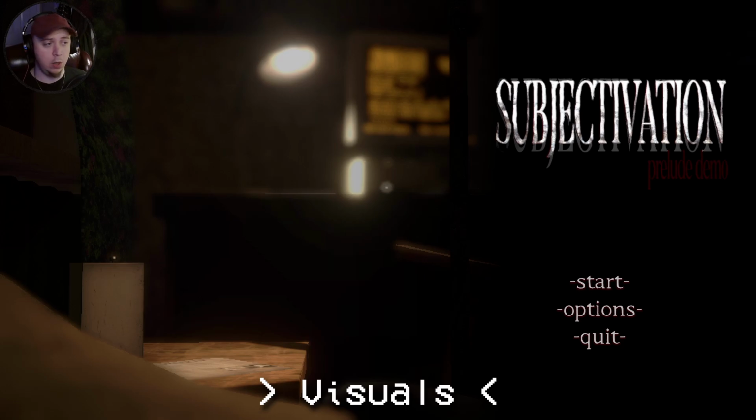I think all the notes are very easy to read. Some things are smudged out, of course, on purpose, which I think adds another layer of mystery of what is this acronym that's always smudged out in these notes and what's really going on there. Also the simplistic nature of the main menu here. I think it's really cool. It sets the tone, I think, fairly well for its visual presentation.